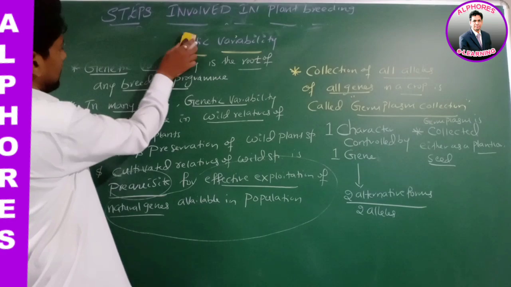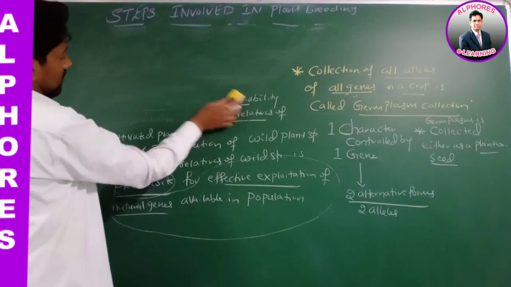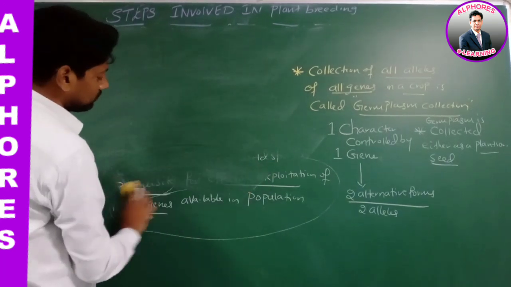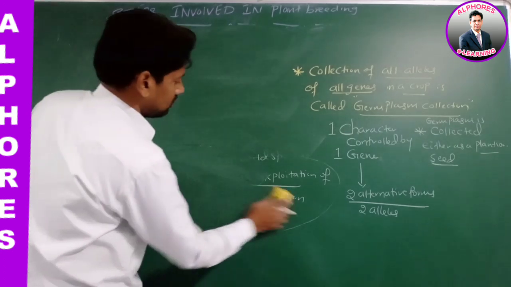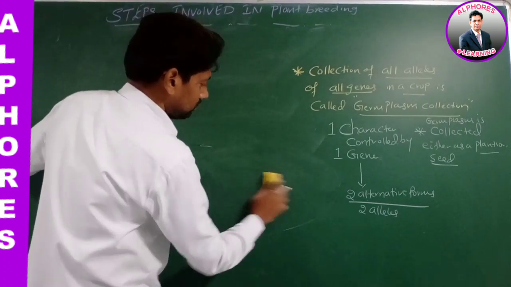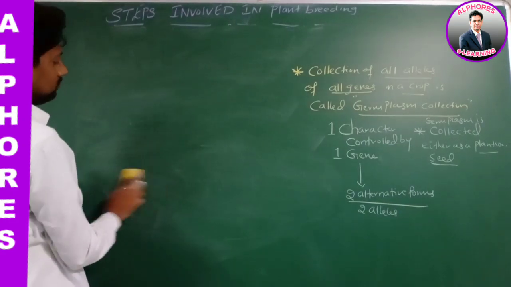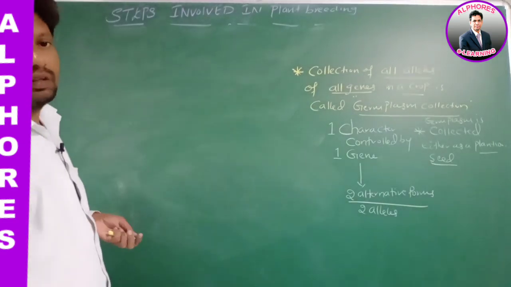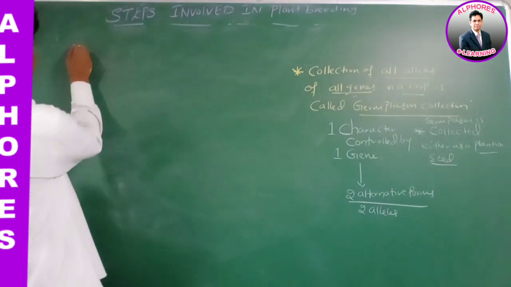Now go for the second step. What is the second step? Evaluation and selection of parents.